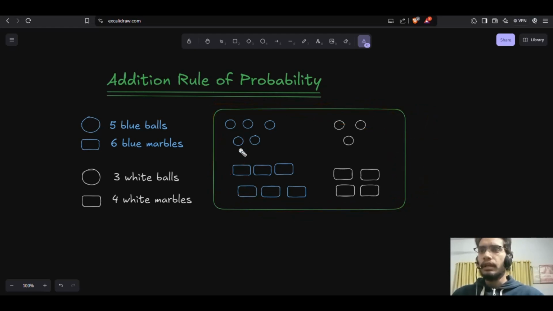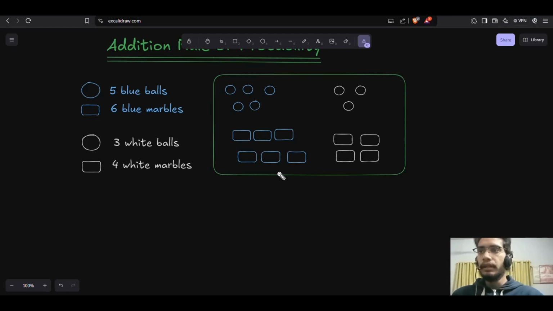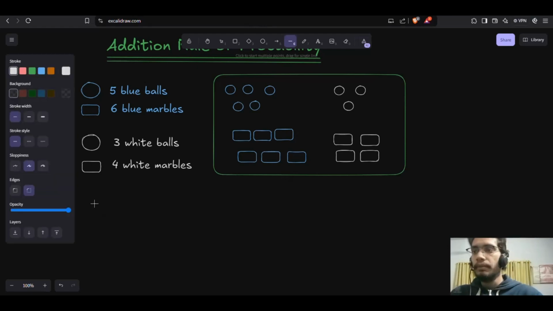Here in this box, we have 5 blue balls, 6 blue marbles, 3 white balls, and 4 white marbles. I draw it with the color combinations. Now, what does the addition rule of probability say? If I put my hand in this box and try to pick an object, what is the probability of getting a blue ball? It is quite easy, that probability.